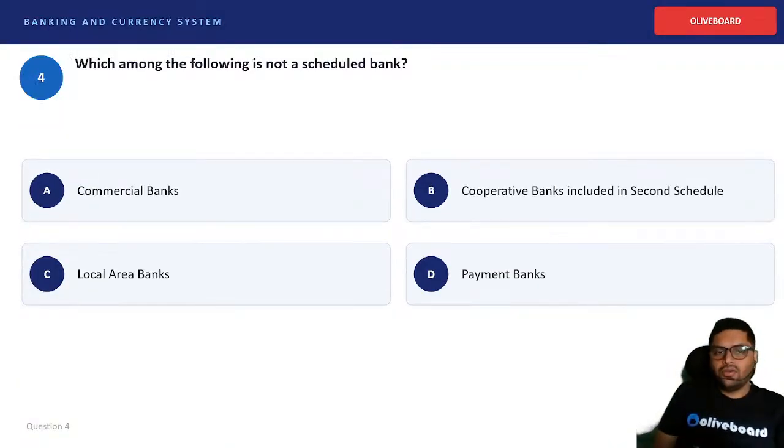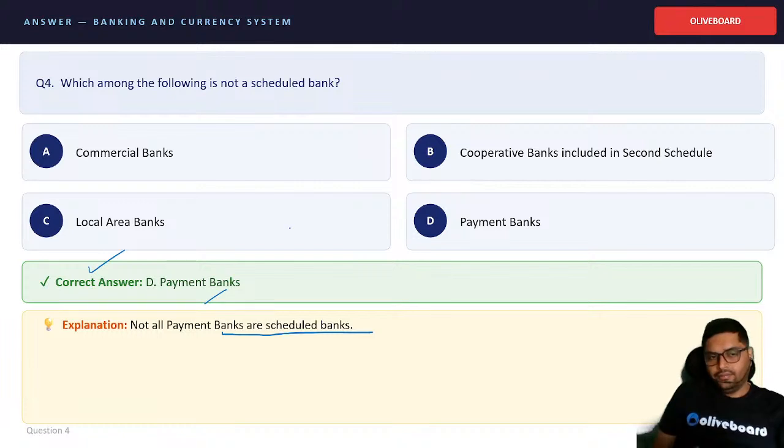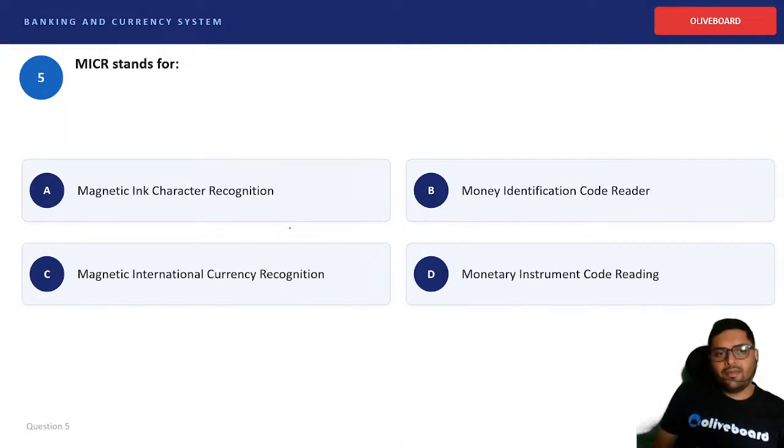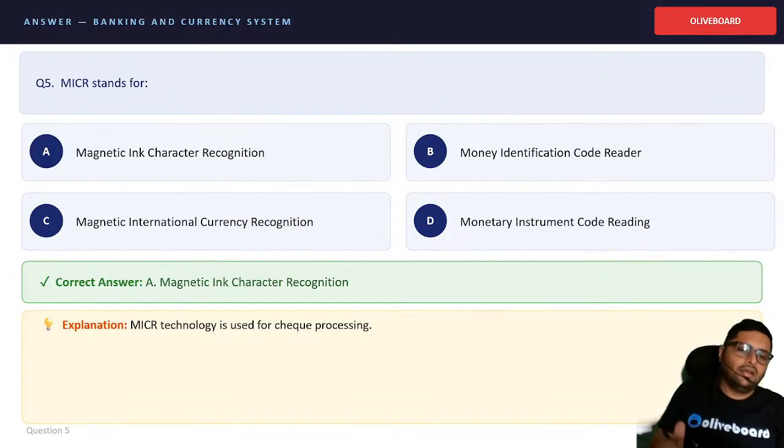Who among the following is not a scheduled bank? Commercial, local area, payment, or cooperative? So it is payment banks. Okay. Not all payment banks are scheduled banks. Please keep that in mind. Next, MICR stands for Magnetic Ink Character Recognition. Okay, it is used for cheque processing.